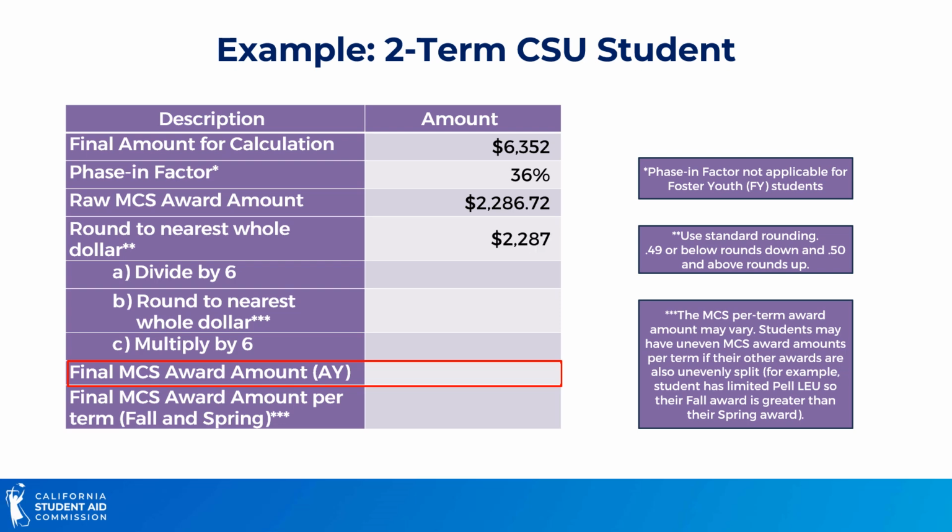$2,286.72. That amount is rounded to the nearest whole dollar, divided by 6, rounded to the nearest whole dollar once again, and multiplied by 6. That results in a final MCS award amount of $2,286 for a per term award amount of $1,143.